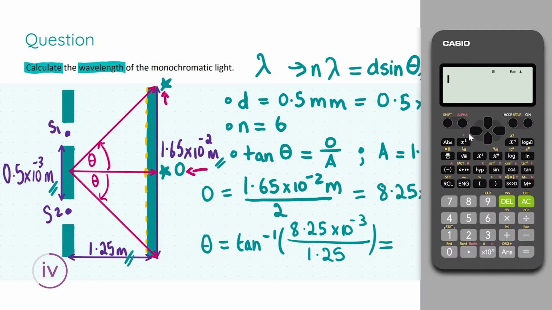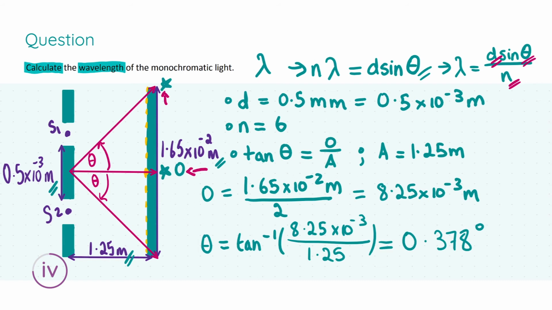Now here, looking at my calculator, I have my calculator set in degrees. So my answer for the angle will be in degrees. If you had your calculator set in radians, your answer is going to be in radians. Just be very careful. Okay, now just double checking, do I have everything right in here? And I do. Always double check when you're putting in your answers into the calculator. Hitting that equal sign, we get 0.378 degrees as our angle. It's a very small angle, and I'd round to 3 decimal places.